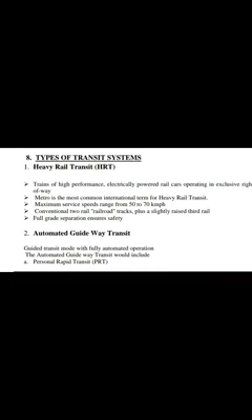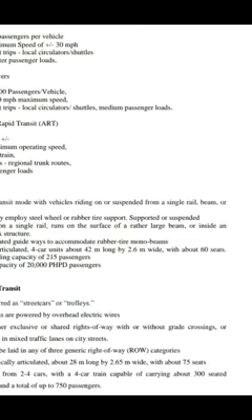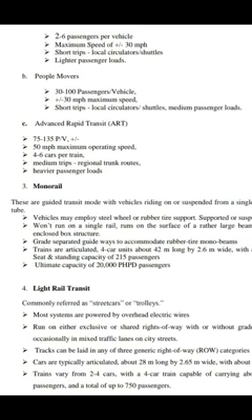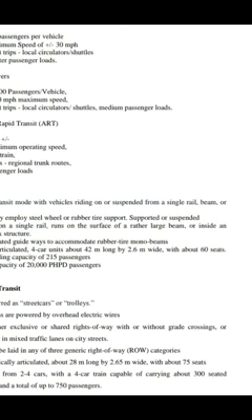Now let me see about the types of the transit system. There are many types of transit systems. One is the heavy rail transportation system, that is HRT. Next is automated guideway transit. This is another way of transit system. Next is the monorail and light rail transit system. So these are the different types of transit systems.